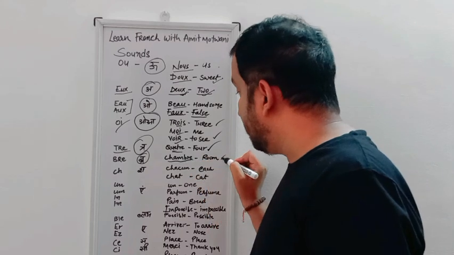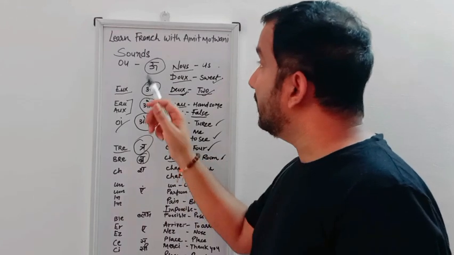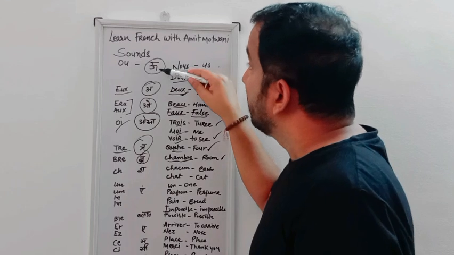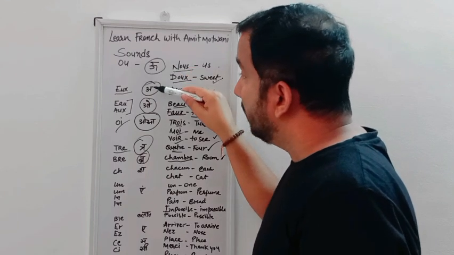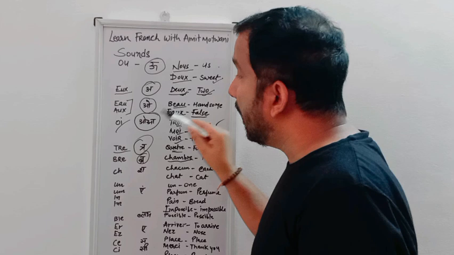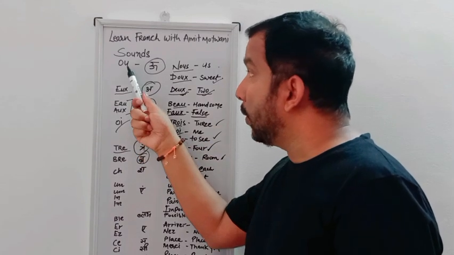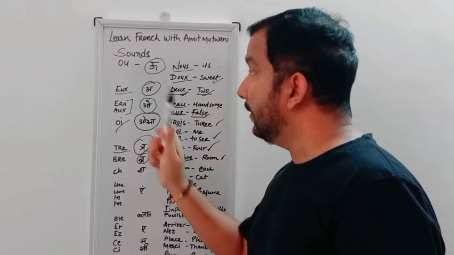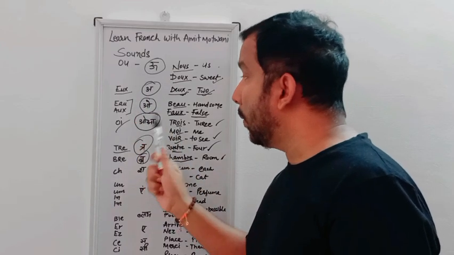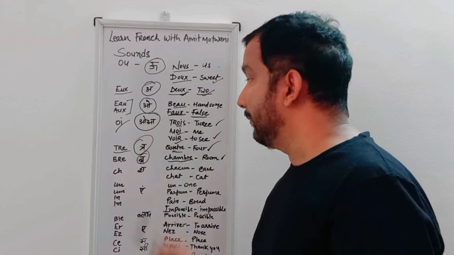It's okay till here. So we already learned the sounds OU, EU, O, OI, tr and br.